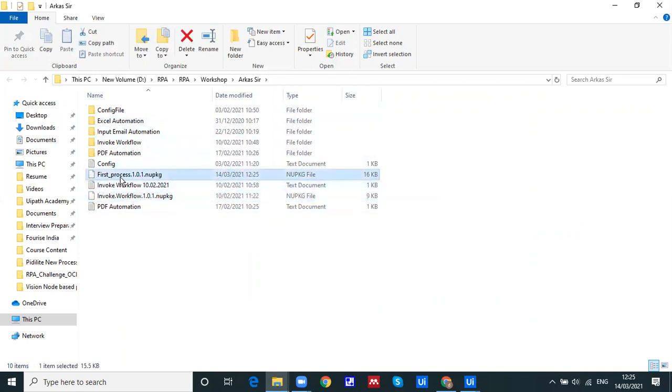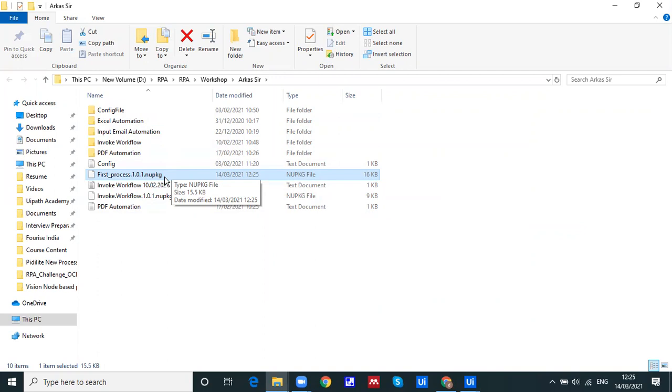Can you see this first process, 1.0 funnel? Yes. This is the package, meaning from a deployment point of view. Suppose you want to assign this task to one particular machine. Then we are required to provide this package to the orchestrator.